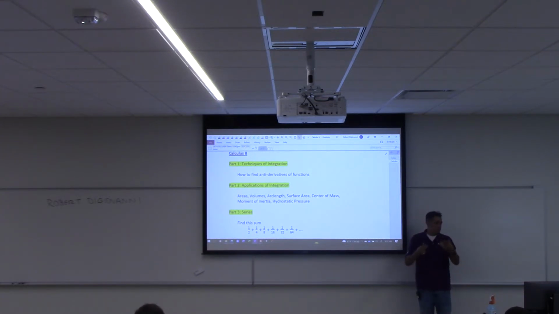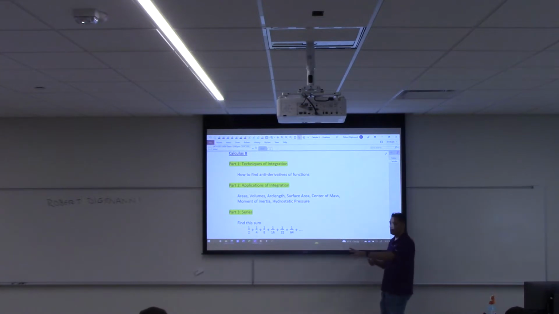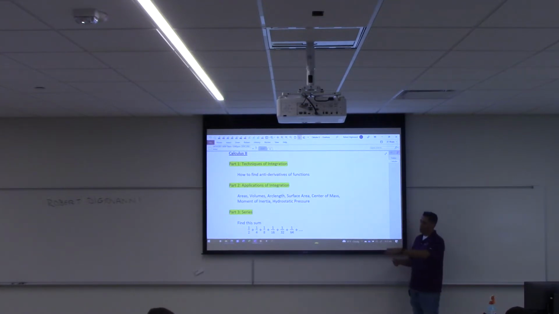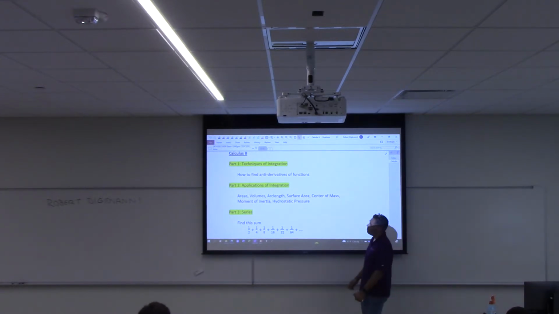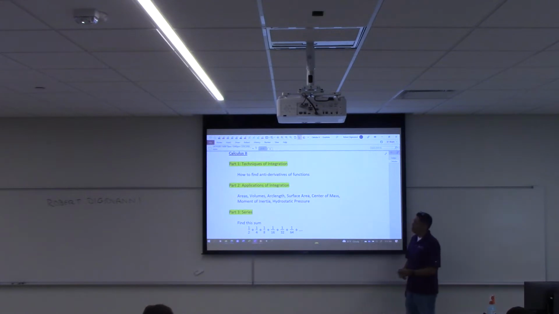Now, in Cal 1, you should have talked about antiderivatives a little bit at the end of the semester. If you didn't, it's okay. I'm going to kind of treat it like you never saw it. So there's going to be a bit of an overlap here. And then the second part is going to be applications of integration. So once we learn how to find antiderivatives, we're going to see how we can use that to do things.